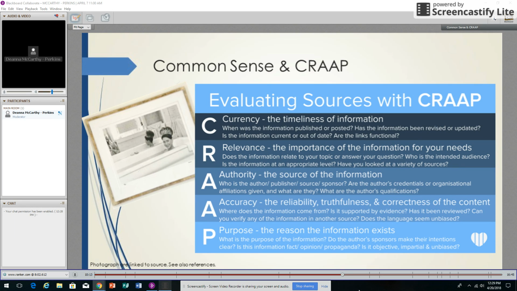Also, watch out for the Onion. And let's see. There's an article, factcheck.org, about how to flag fake news, and all of the websites that I'm telling you about are available at the end in the reference section, and all of the photographs in here are linked, so you're able to go to the source.